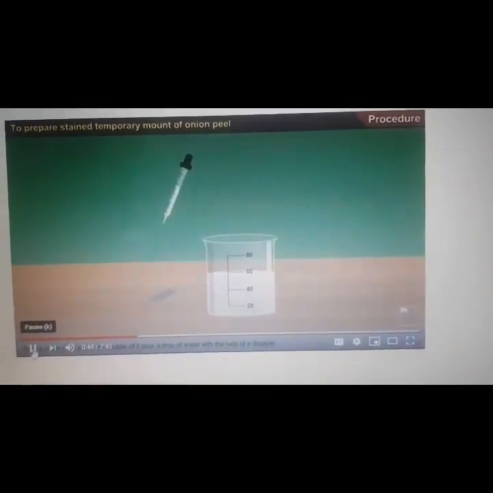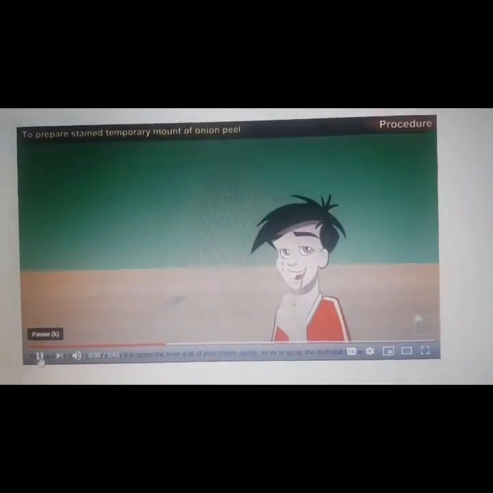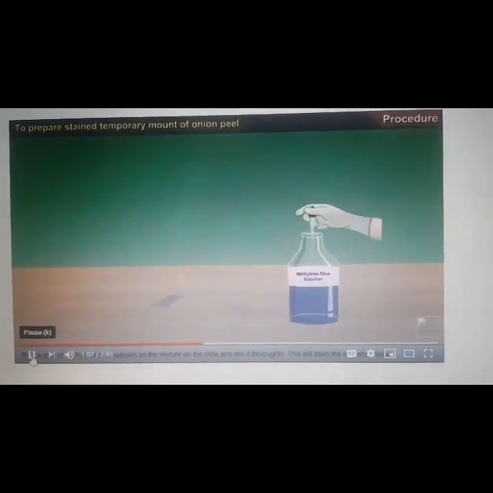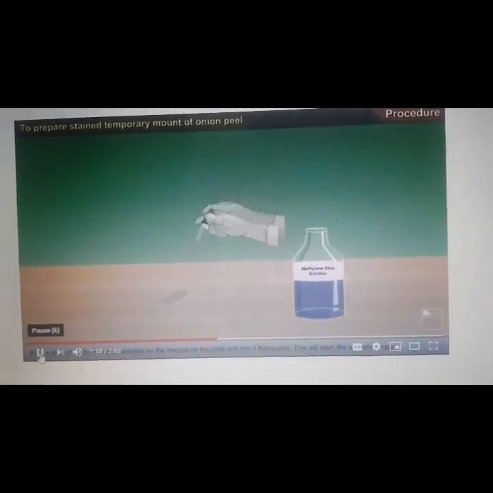Procedure: Take a clean slide and in the middle of it pour a drop of water with the help of a dropper. Take a clean toothpick and use it to scrape the inner wall of your cheek gently so as to scrape the epithelial tissue. Mix the scrape from the toothpick in the drop of water placed on the slide. Pour a drop of methylene blue solution on the mixture on the slide and mix it thoroughly. Let it stain for 2 to 3 minutes.